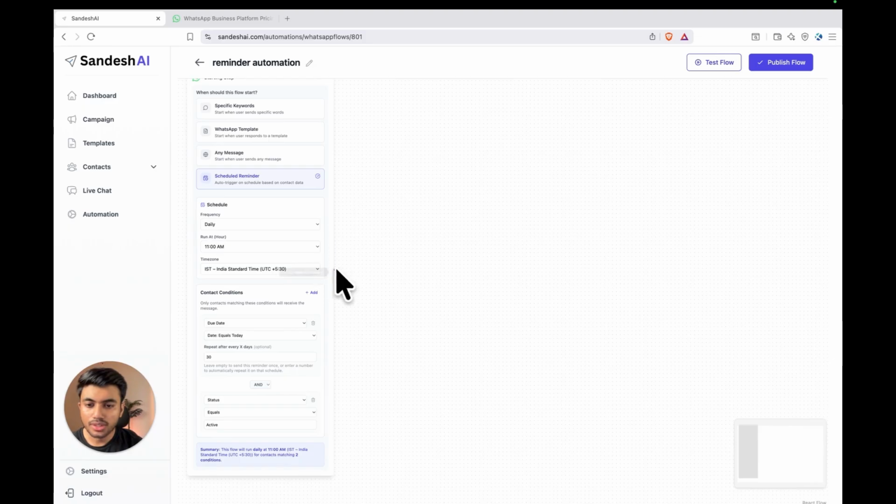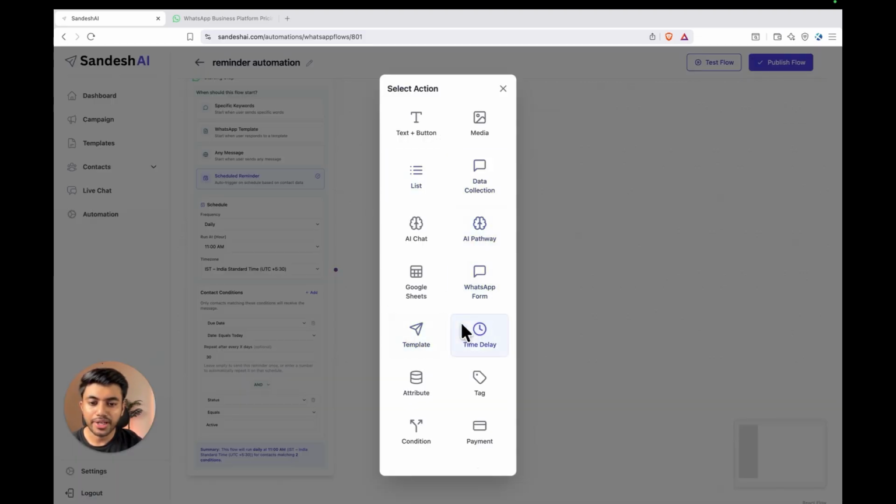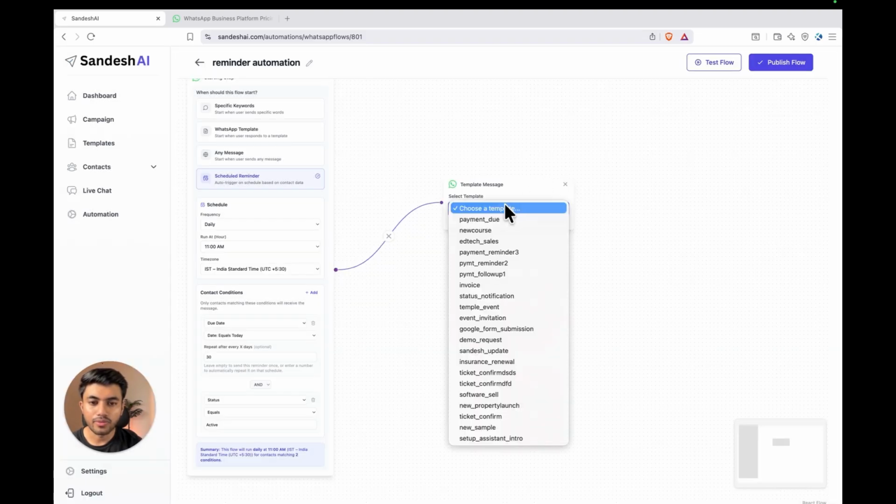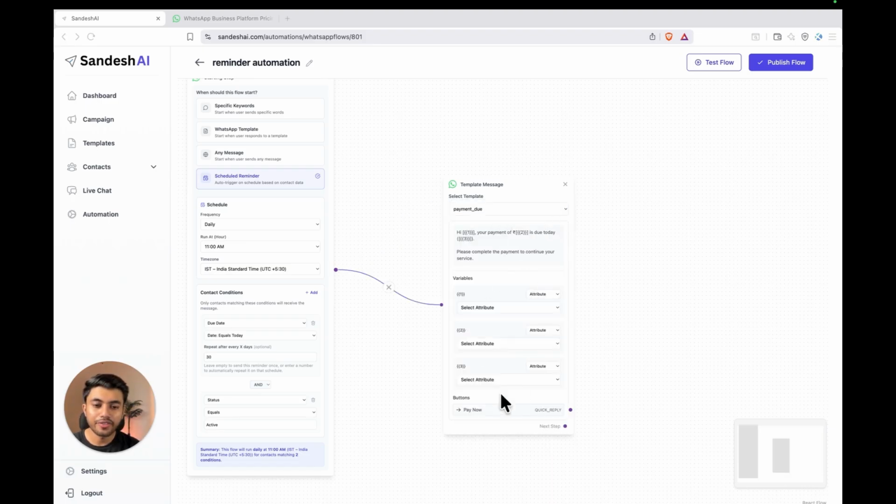Drag this blue dot to the right side and select the template node here. Click on this template node and select your WhatsApp template message which you want to send. And this is the template message payment due which we just have created. Here we need to provide the values for the variables.